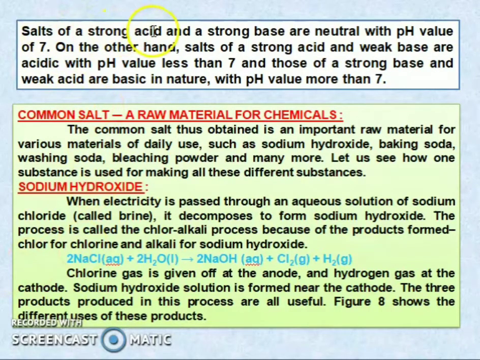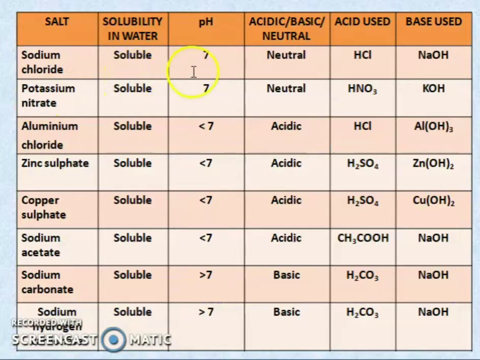The salts of strong acids and strong bases are neutral with a pH value of 7. On the other hand, the salts of a strong acid and weak base are acidic with a pH value less than 7. And those of a strong base and a weak acid are basic in nature, with a pH value more than 7. That you can see here. This is a strong acid and strong base. When these react, they form a neutral salt. And next one is a strong acid and weak base. So that also forms an acidic salt, so the pH value is less than 7.